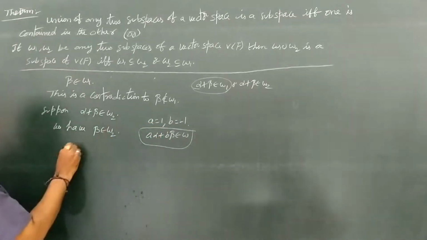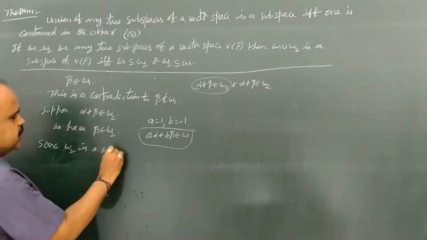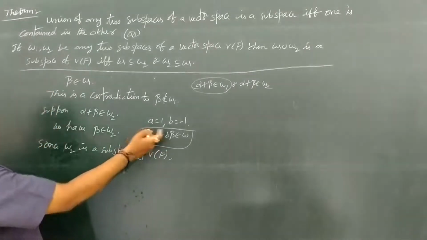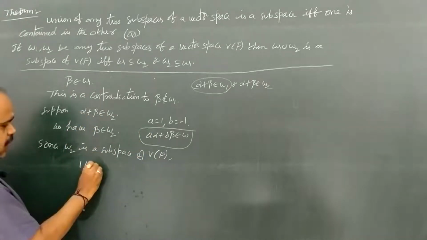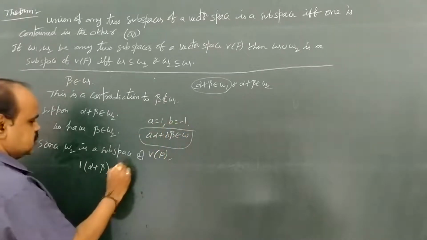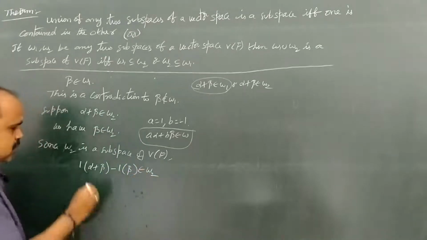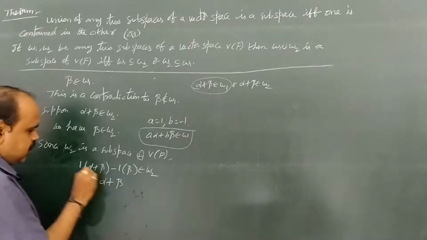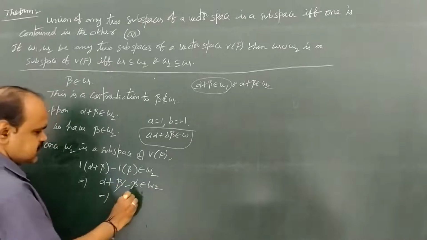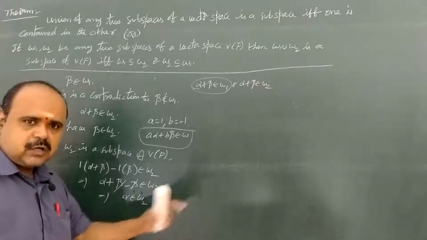Since W2 is a subspace of V(F), we have A alpha plus B beta: 1 into alpha plus beta, plus minus 1 into beta, belongs to W2. On simplifying, 1 into alpha plus beta minus beta belongs to W2. So beta gets cancelled and alpha belongs to W2.